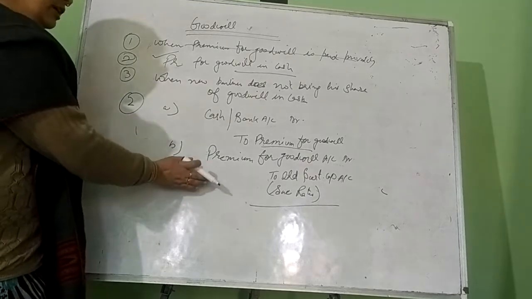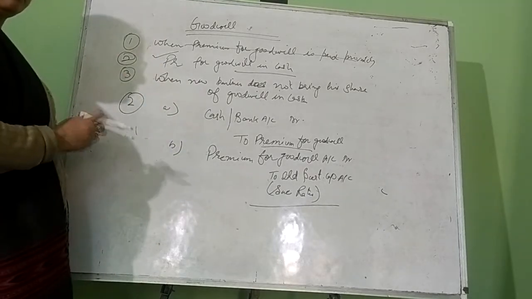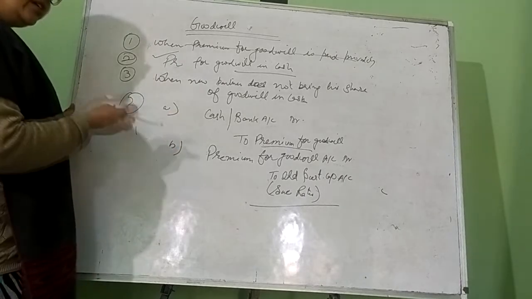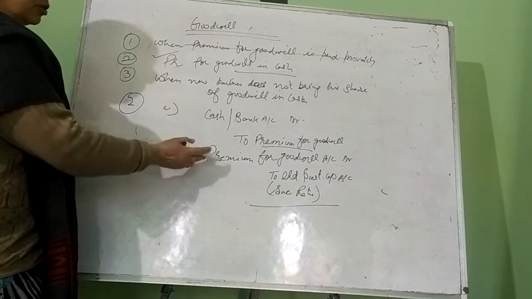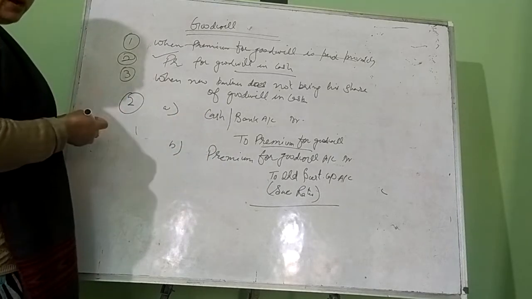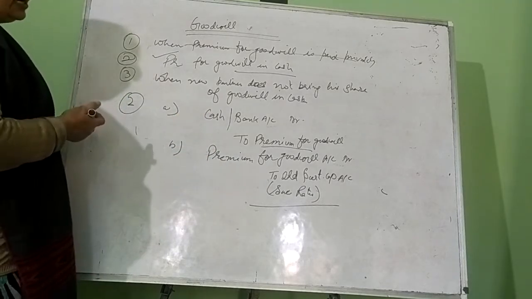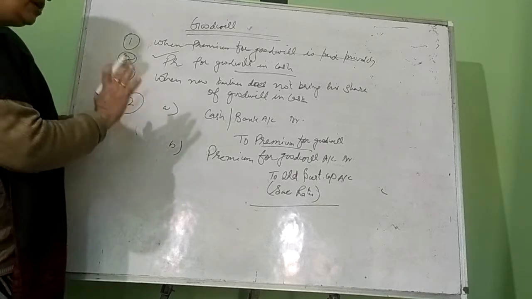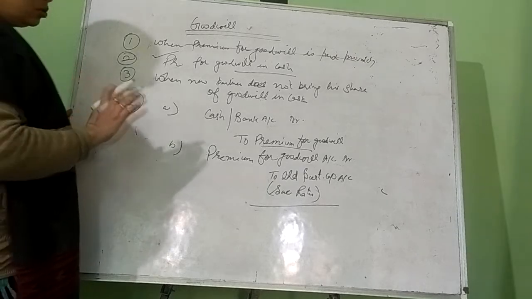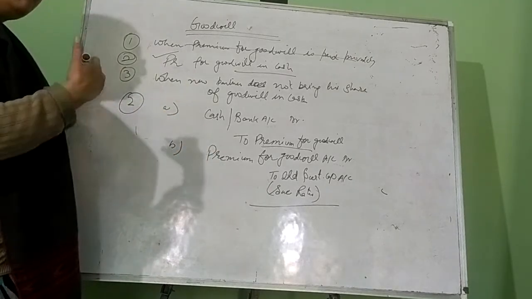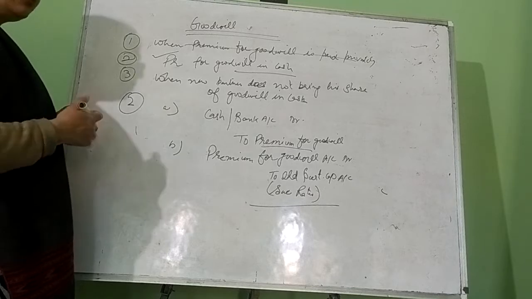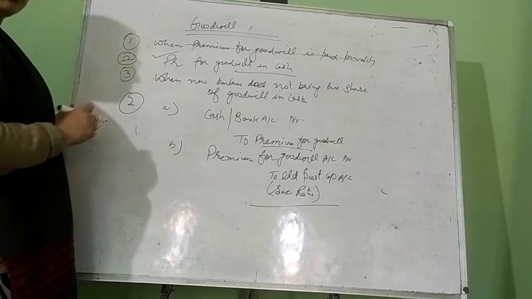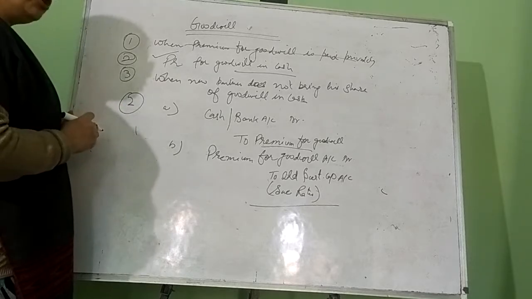Now if these old partners are retaining the share of premium for goodwill in the business, we'll pass these two journal entries. Suppose two old partners are there, and they are getting 20,000 and 15,000 as a share of goodwill, and they are retaining it in the business only. So we'll pass this journal entry. And if the partners are withdrawing the share of goodwill from the business, then we'll pass one more journal entry for the withdrawal of the share of goodwill.